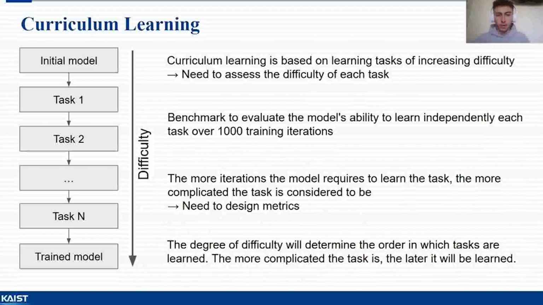However, to make learning easier, we need to learn the simplest task first and gradually increase the difficulty. That's why we have created a benchmark to evaluate the difficulty of 29 tasks available in the simulation. These tasks can be, for example, walking, sitting, or throwing an object. The evaluation is based on the reward curve obtained over 1,000 training iterations on the 29 tasks.